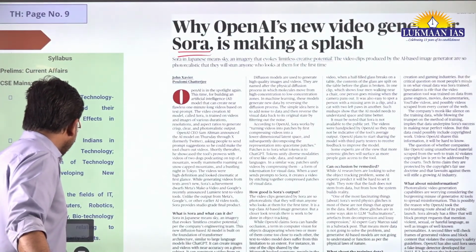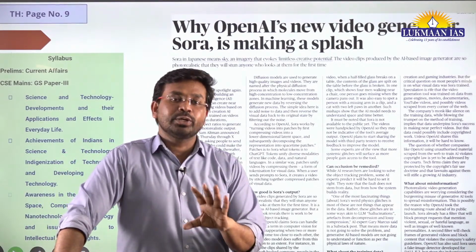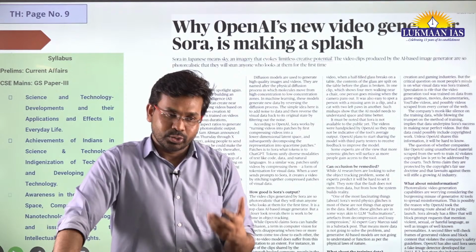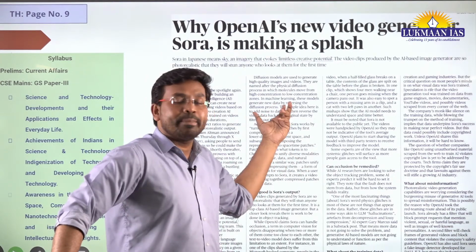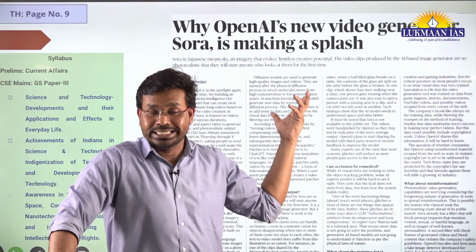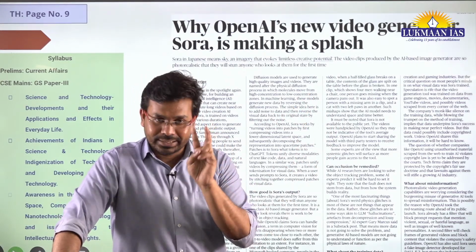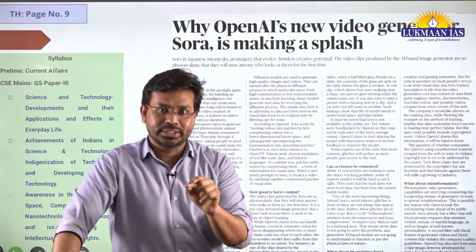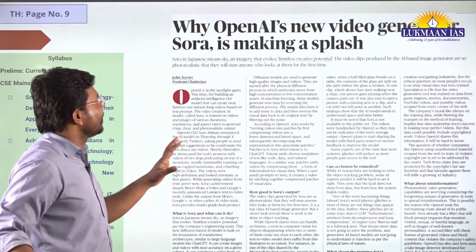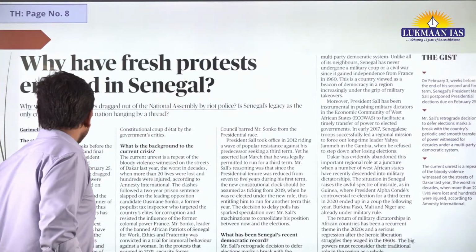At this point of time, Sora has not been released for the public. It is given to some institutions so that they can do testing on this application. Recently Sam Altman, who is the founder and CEO of OpenAI, has released a video, or he has drafted some text on X, which is Twitter. There he has mentioned this Sora application. This is the thing. So with this, let us now move to another article.